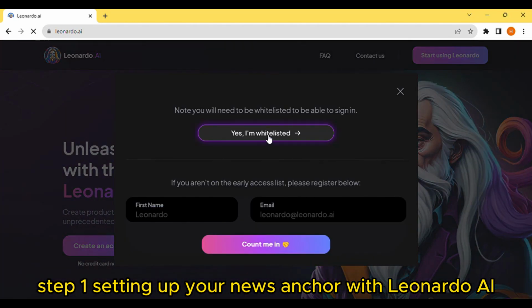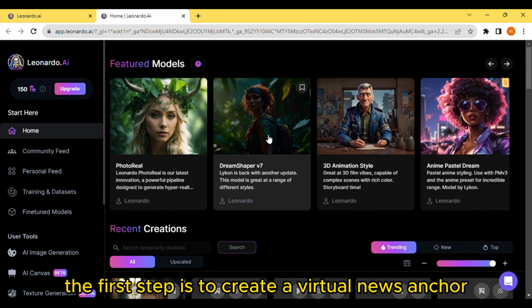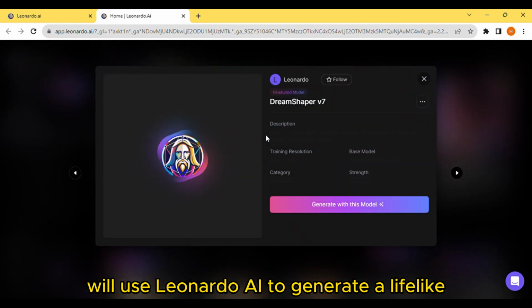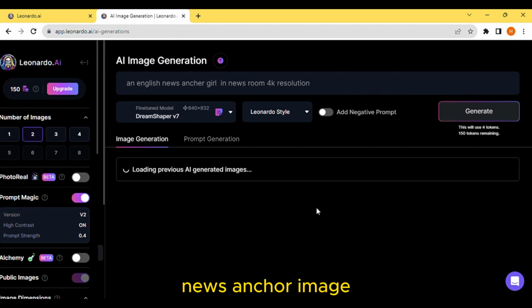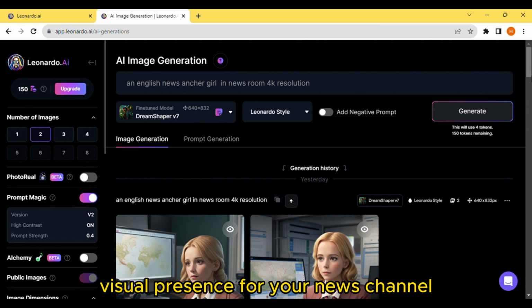Step 1. Setting up your news anchor with Leonardo AI. The first step is to create a virtual news anchor. We'll use Leonardo AI to generate a lifelike news anchor image. This AI tool can help you create an engaging visual presence for your news channel.